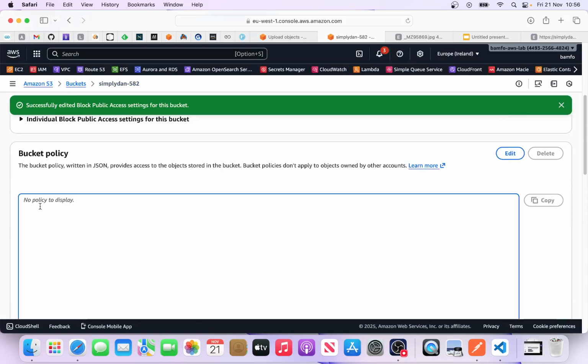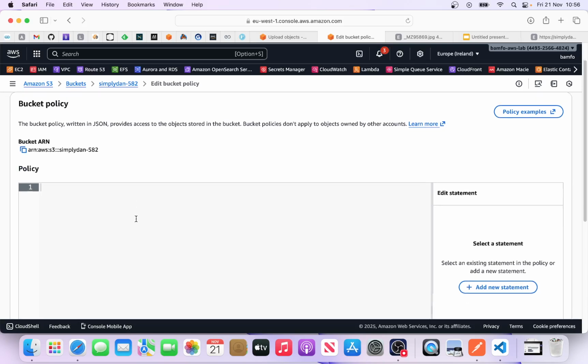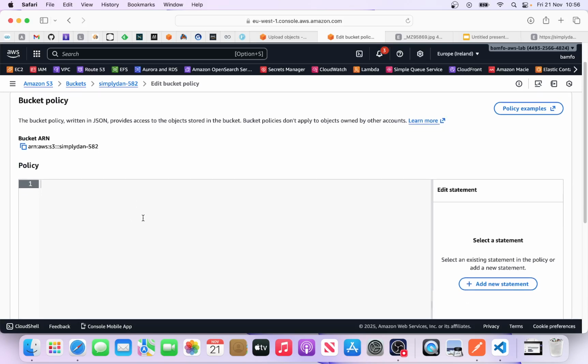Here we need to add policy. What is this policy? It's a JSON document. I've done a video about policy JSON document, how it's written and how to interpret it, for those of you who are interested. But here, let's quickly add a policy statement. Who has access to what and what can they do? We want them to view, that is to get object. Yeah, nothing else, nothing to put, nothing to delete. So we just want them to view.